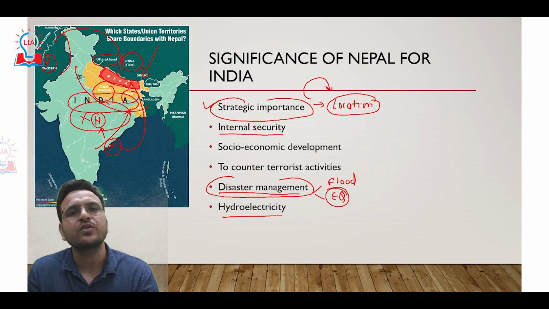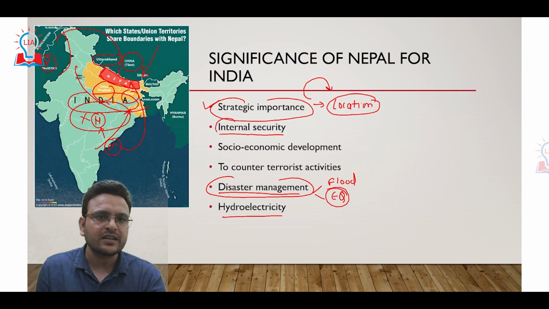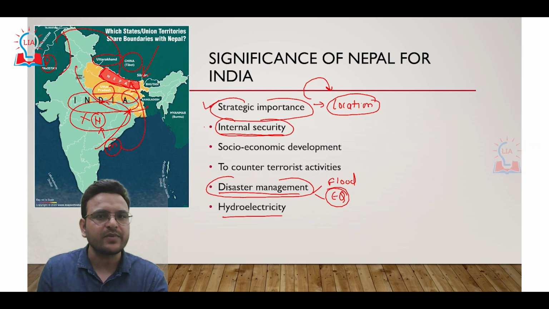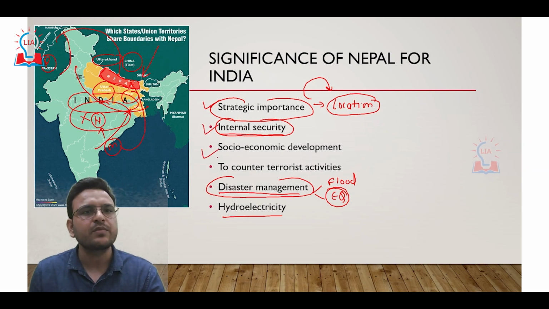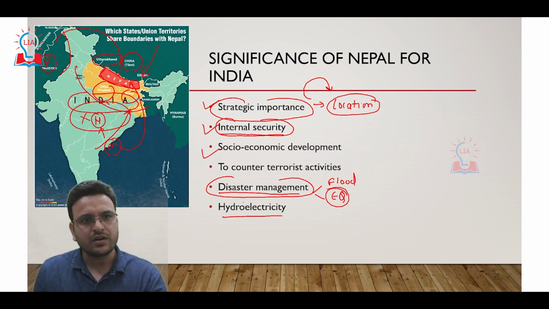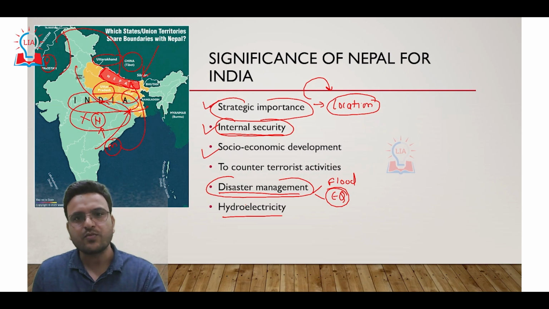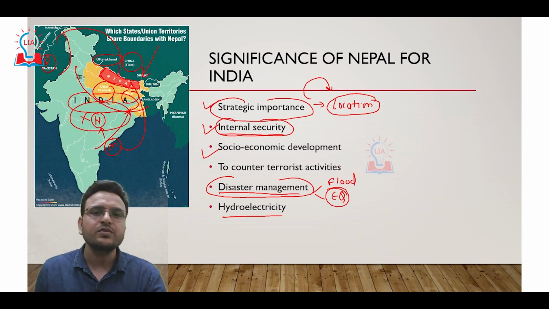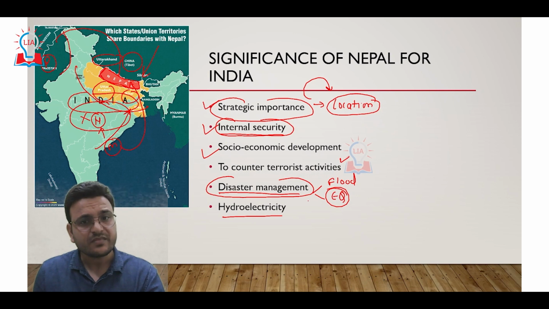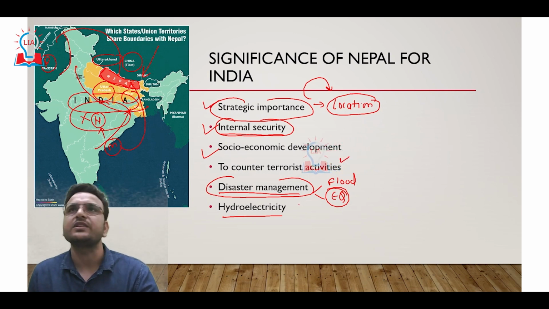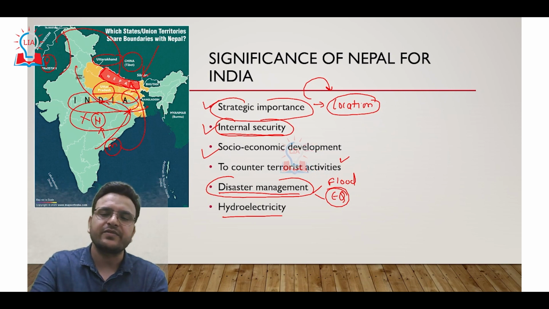is very important for India to address internal security, or we can say to address Naxalism in India. Nepal is very important for socio-economic development. Basically in the border districts of Uttarakhand, UP and Bihar, we can promote socio-economic development to counter terror activities in India, for disaster management also, and electricity also. We can see that Nepal is very important.